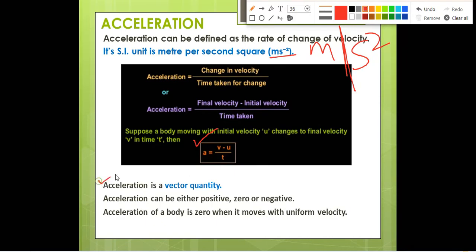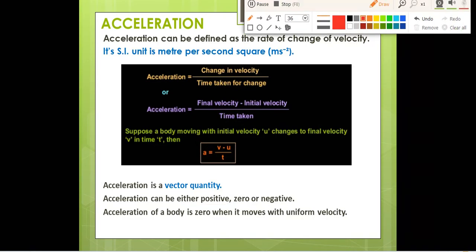Acceleration is a vector quantity. When we read about scalar and vector quantities, I told you that acceleration is an example of a vector quantity. It can be positive, negative or zero. Acceleration of a body is zero when it moves with uniform velocity. So this was all about acceleration. You should remember the definition: rate of change of velocity, SI unit meter per second square, and this formula, final velocity minus initial velocity divided by time taken, and it is a vector quantity.